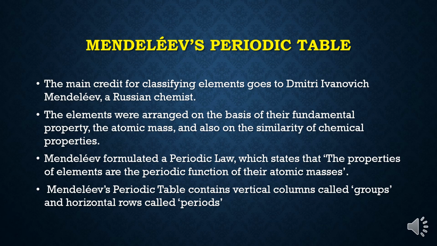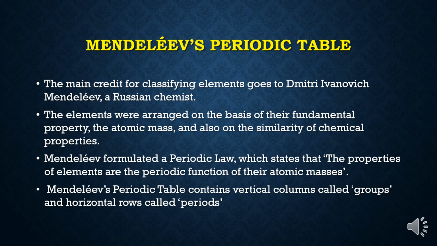So he has done his periodic classification in such a way so that the study of elements would be easier. And after arranging elements in a particular order, he gave his periodic law, which says the properties of elements are the periodic function of their atomic masses. Means, after a certain interval, if one element is coming below another element, these two elements will show generally similar chemical properties. This is what you call the periodic function.